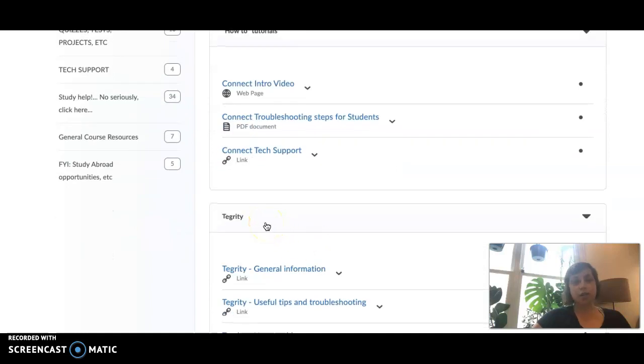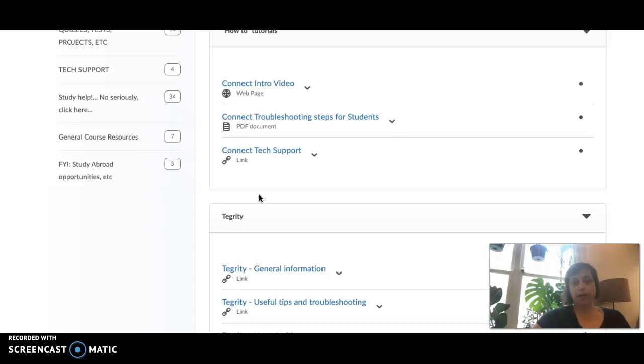Tegrity is the proctoring tool that we will be using this summer. Basically, that means that anytime you are taking any kind of assessment in Connect, not homework, but any kind of quiz or test, you will be videotaped while you're taking your tests. It's a little awkward, but it's important to ensure academic honesty throughout the summer.